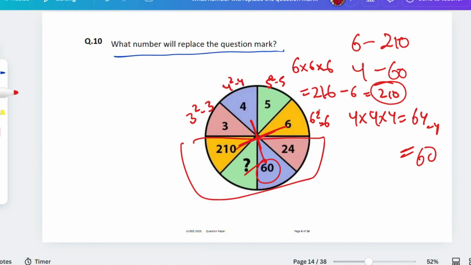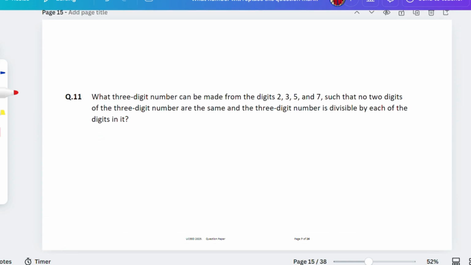Okay. Now, if you'll be doing 5 cube, sorry, not square, cube. 5 cube is equal to 125, minus 5, that will give you 120. So the answer would be 120. This is a really tricky question, but this is how you can proceed with the answer.